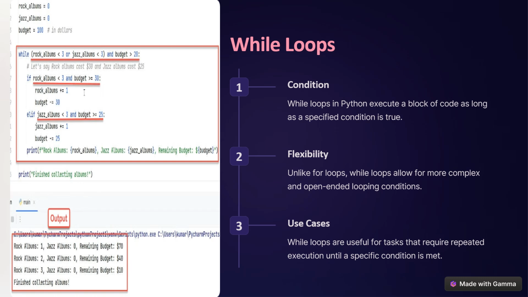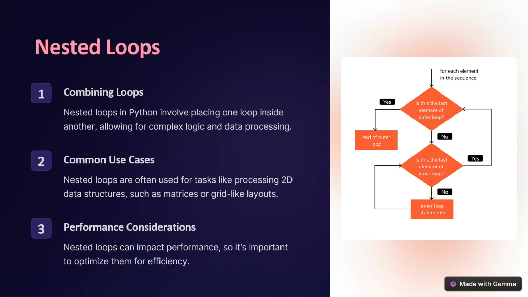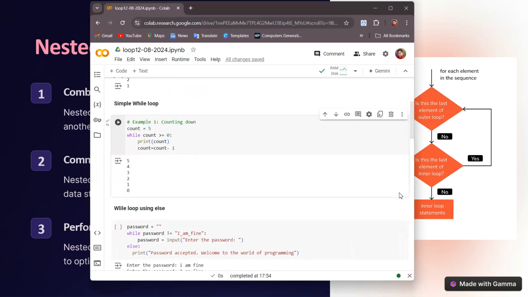So the while loop is very flexible compared to the for loop, because for the for loop a few foundations are there. We have to give the ending range. Suppose you are using a calculator and you want to run that calculator for infinite time. In case of the for loop, it is a little bit difficult, but you can use the while loop. If you use the while loop, it will be very easy for you. Coming to the next, nested loop.